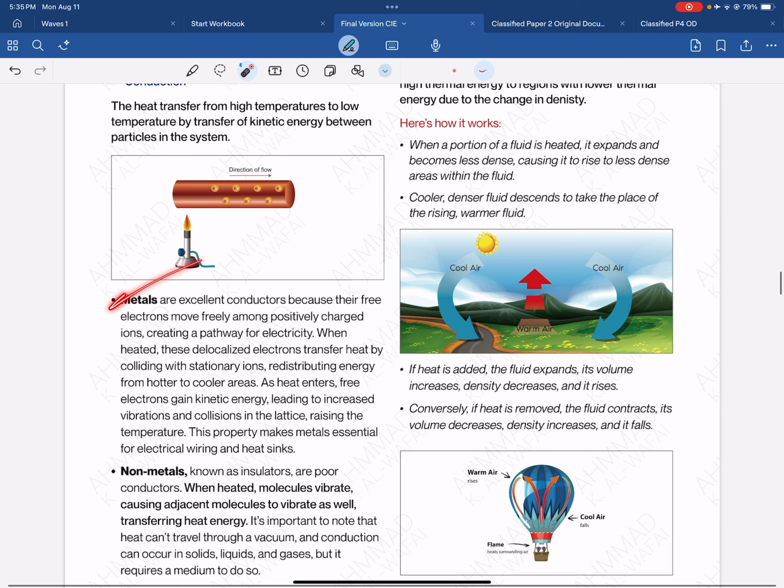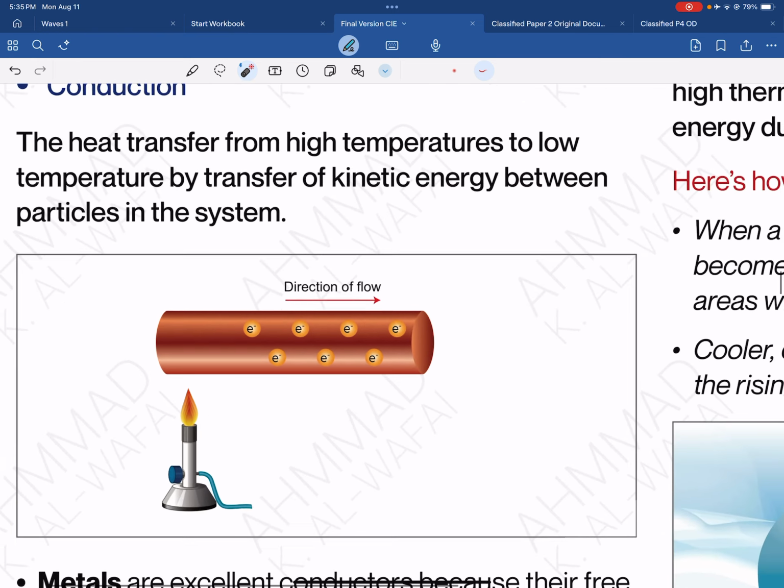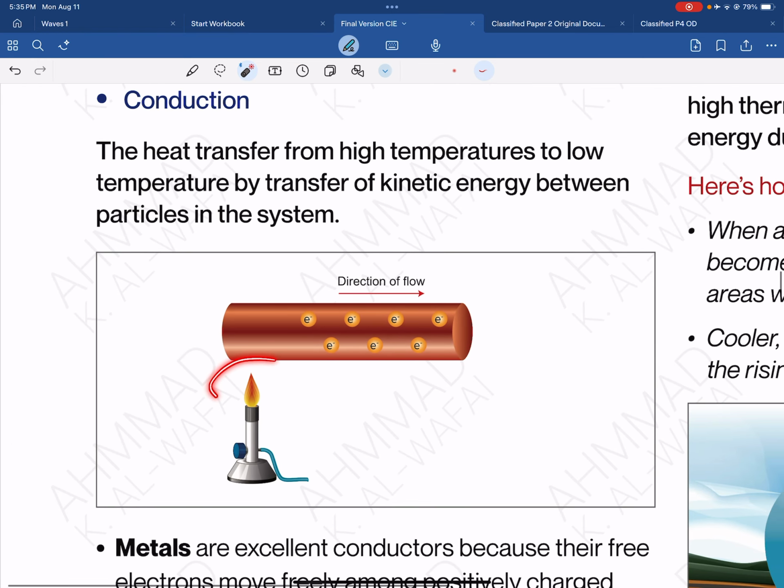In metals, it's a much better conductor because it's got free electrons. Non-metals don't conduct heat and electricity that much because they don't have any free electrons. If we look into the elements itself, you can see here this fire is heating a metal or a copper wire. What happens here is the electrons start to gain energy and they start to drift along the metal.